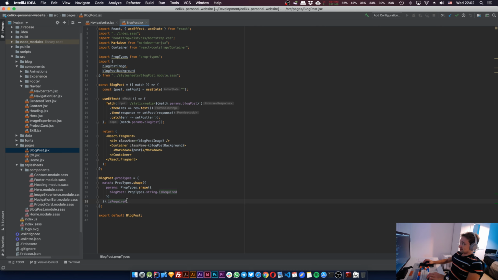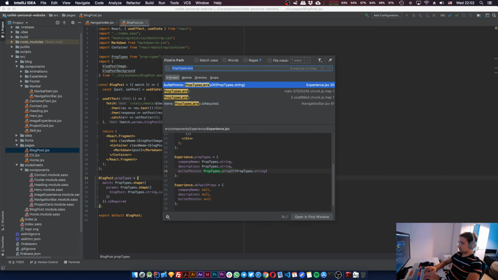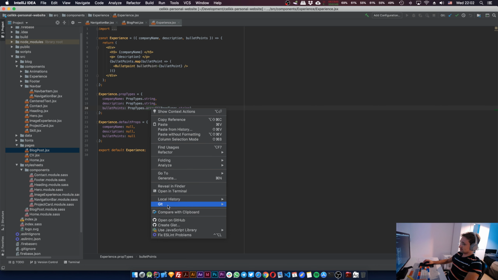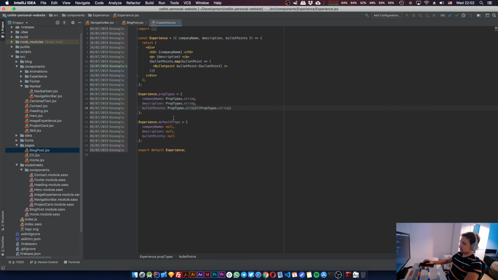I've also realized I've done this somewhere else. So if we search for PropTypes.array in this whole project, you can see I've used the same thing in experience.jsx. I'm not really sure when I did this. Let me check the date, but this is probably even before I went for holiday, right?